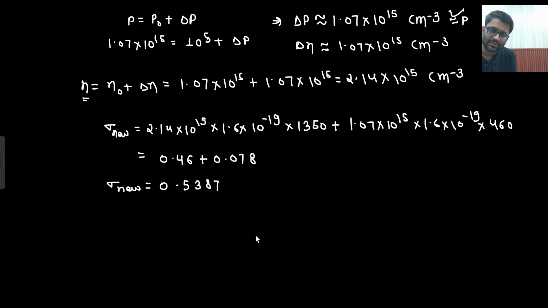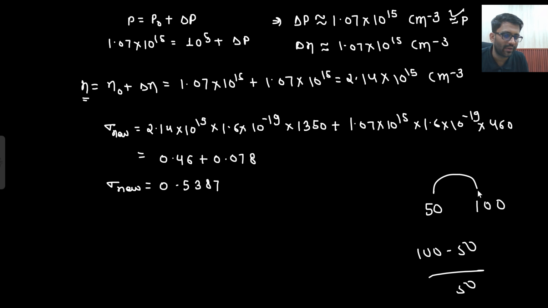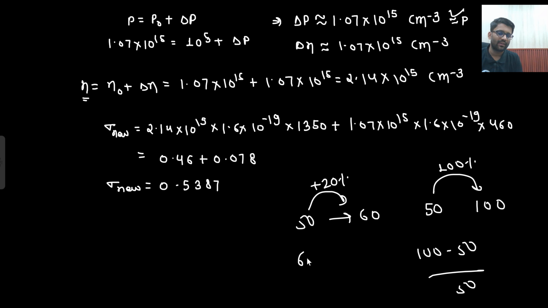So what is the percentage change? Let's just say I was having 50 rupees. Now I am having 100 rupees. So how will I find out the percentage change? 100 minus 50 divided by 50. Basically from 50 to 100 you have got the 100% growth, no? From 50 to 60 you get 20% growth. So how will you find out? 60 minus 50 divided by 50 into 100, right? That means new minus old divided by old.